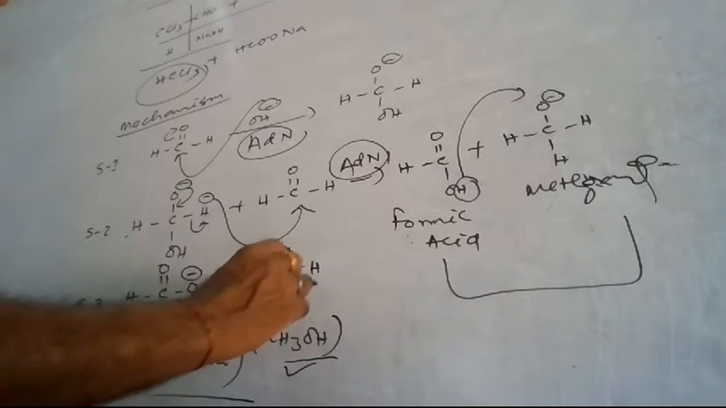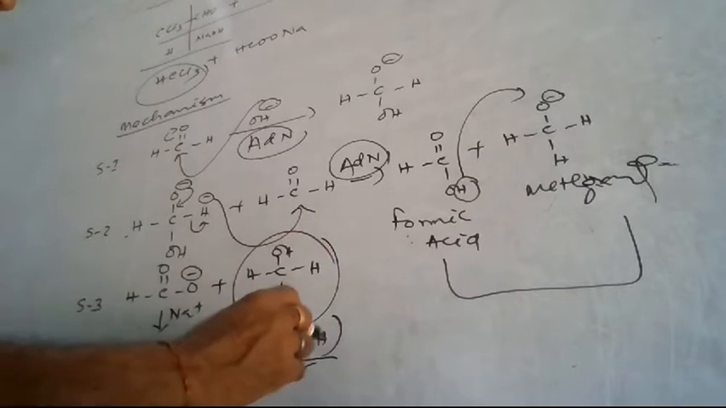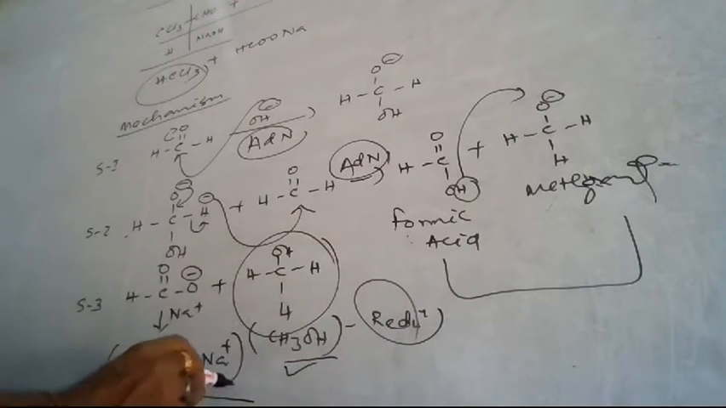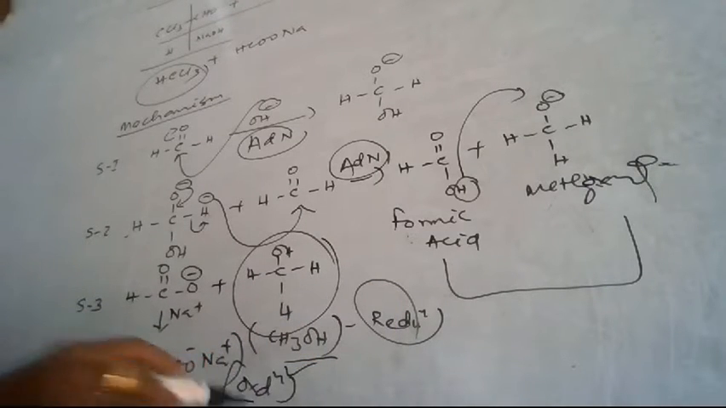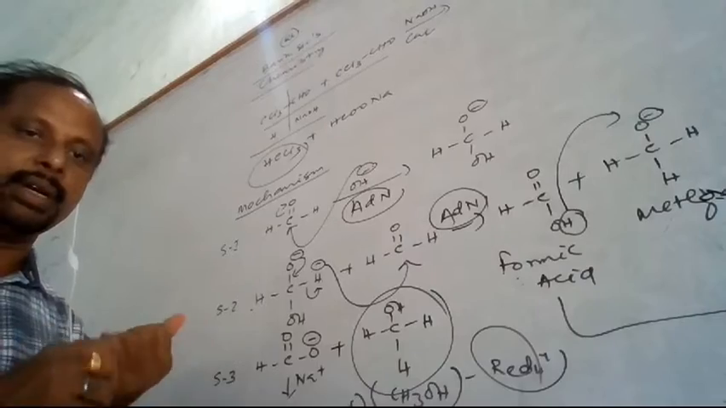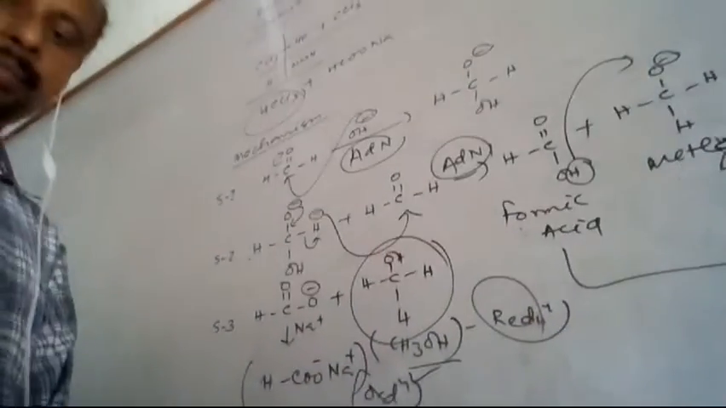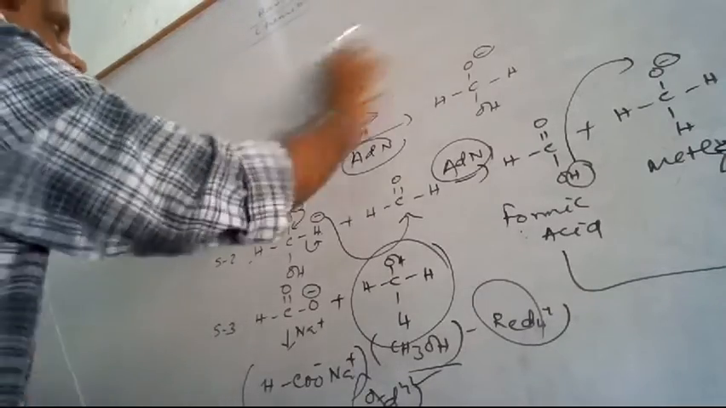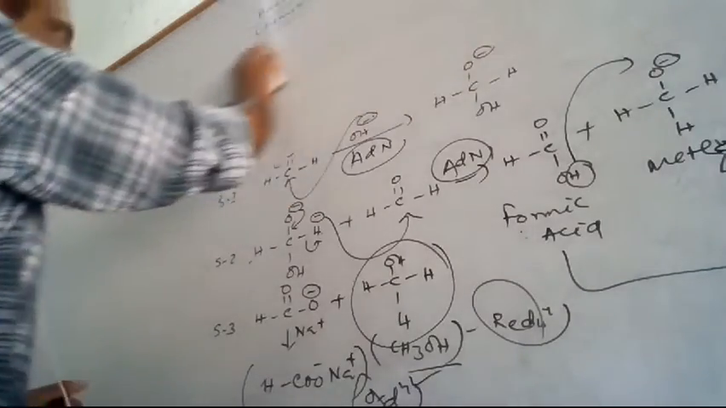The methyl alcohol which is formed is the reduction product, and the sodium formate which is formed is the oxidation product. So this way the reaction takes place here, you can understand. So this is the mechanism. You have to remember this also follows the addition nucleophilic reaction.